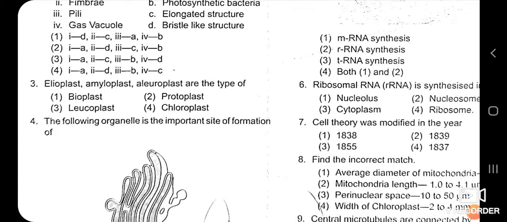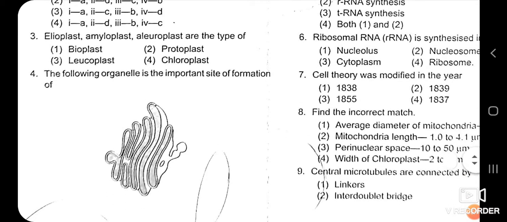Now we have seen that the plastid is one of the cell organelles present in plants and euglenoids, and plastids are of 3 types: chloroplast, chromoplast and leucoplast. So here elaioplast, amyloplast and aleuroplast are the types of leucoplast. Chloroplast is not the correct option, protoplast is not correct, and bioplast is also not correct. So the correct answer is leucoplast.